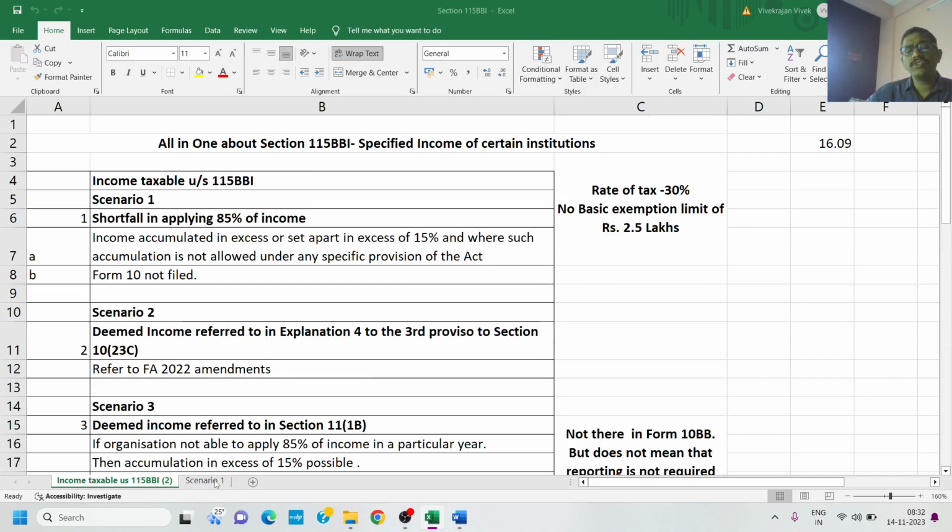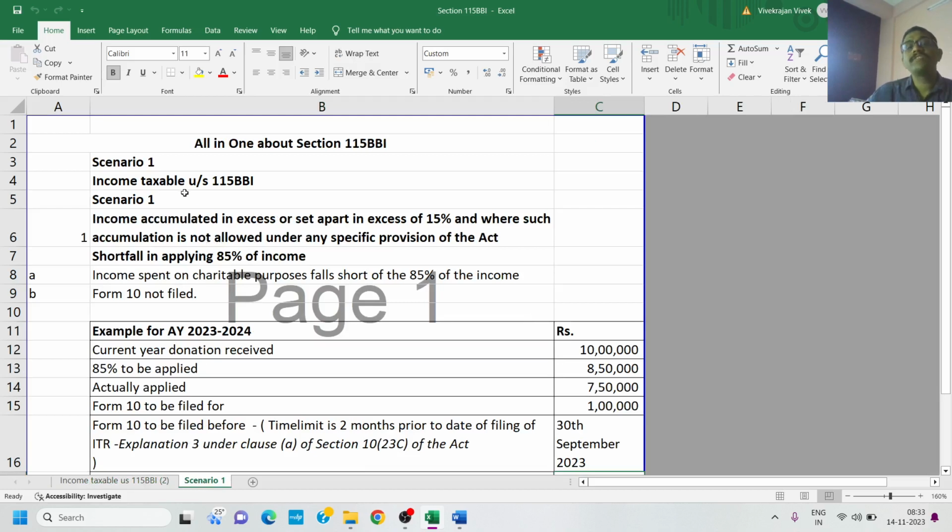For scenario 1, we have an example. Let us see that particular example. Scenario 1, as we saw in the introduction, is about a scenario where the income accumulated or the amount set apart is in excess of 15%, where such accumulation is not allowed under any specific provision of the Act. Classic case, shortfall in applying 85% of income.